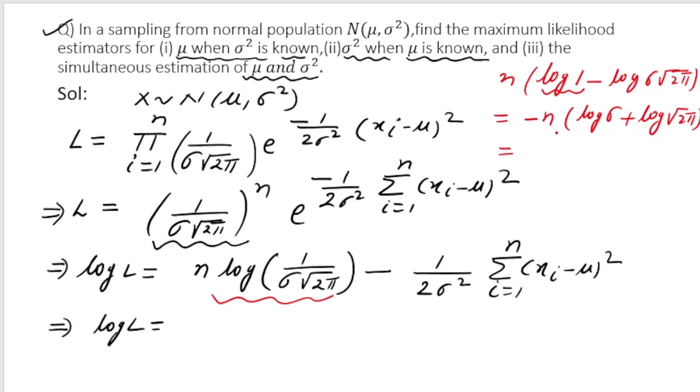So I can write minus n log of sigma and minus n by 2 log of 2 pi, not under root, because I already have taken this 2 pi to the power 1 by 2 in the beginning of log. I hope you got this. This is 2 pi to the power 1 by 2.